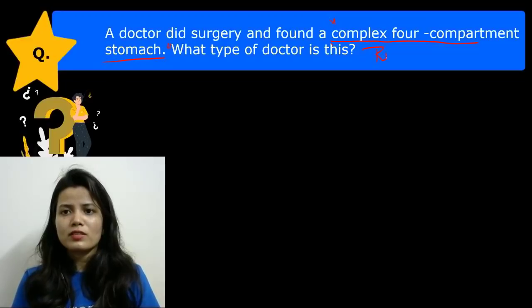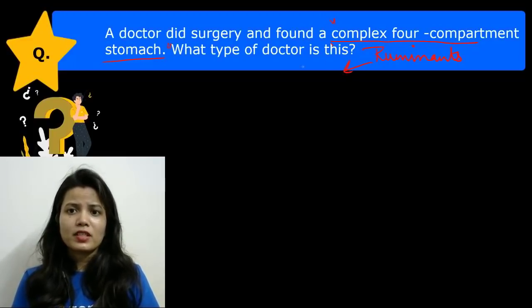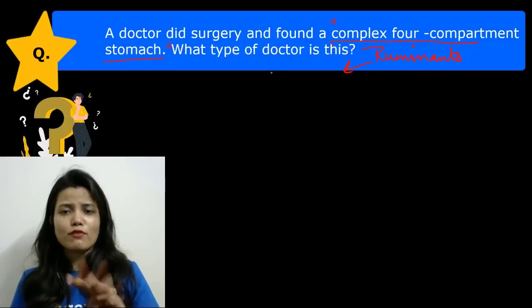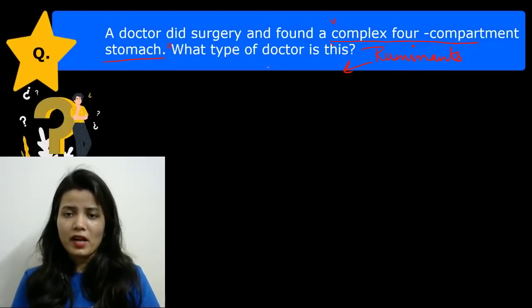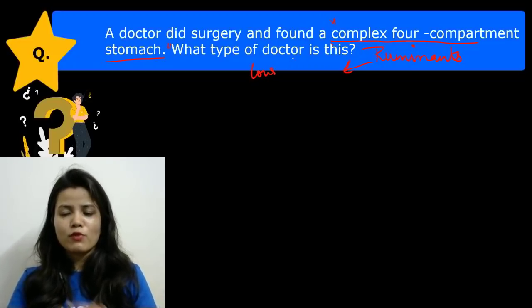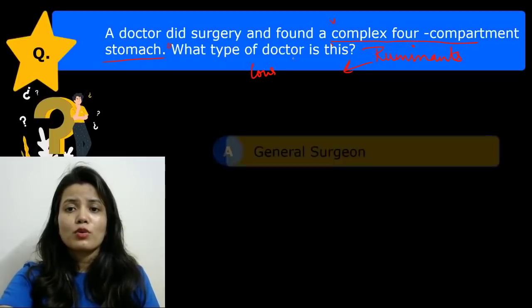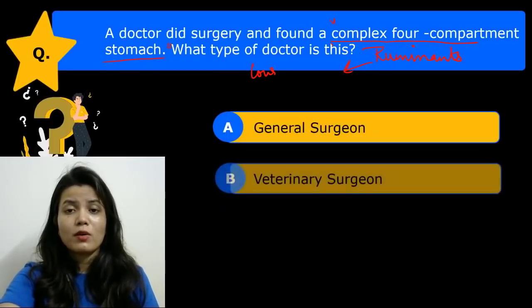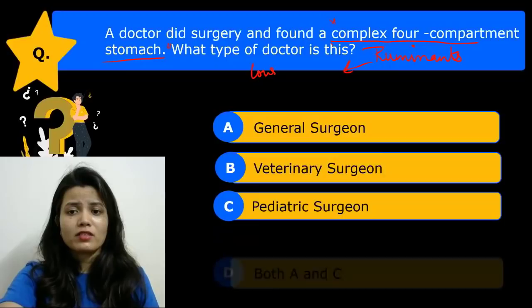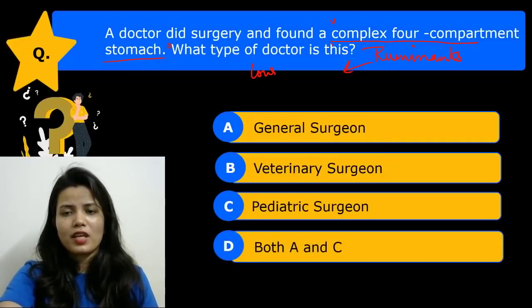So in the ruminants, the stomach has 4 compartments. Okay? The ruminants are basically organisms which have a 4 compartment stomach, right? For example, cow. So they have 4 compartment structure, they have 4 compartment stomach. So the options are general surgeon, veterinary surgeon, pediatric surgeon, and D is both A and C.